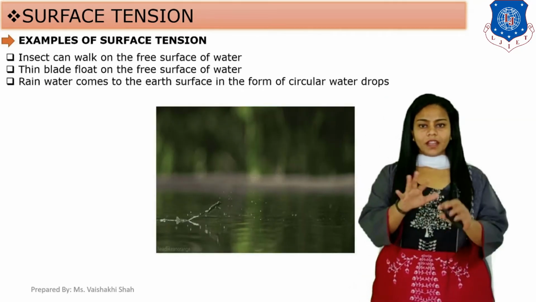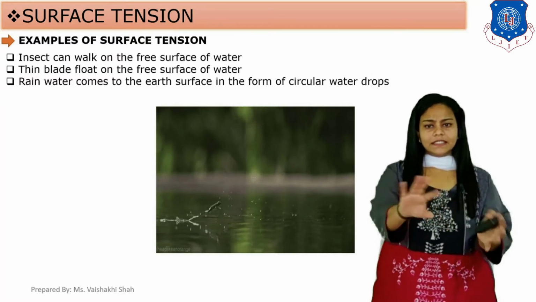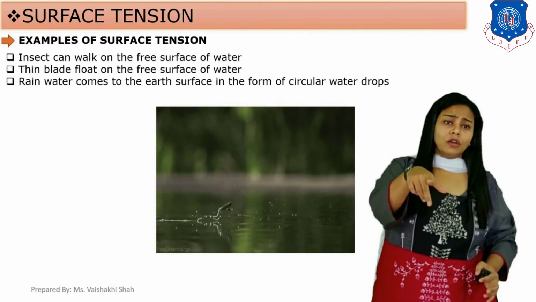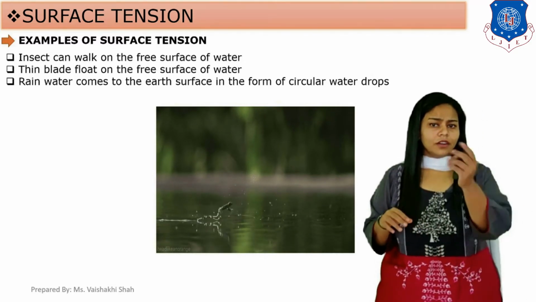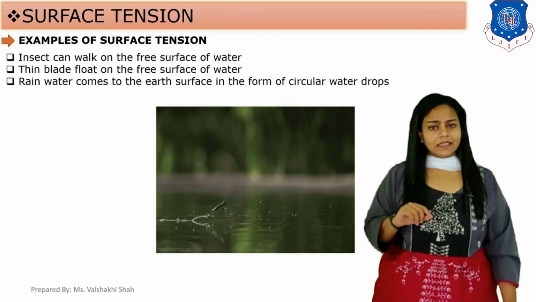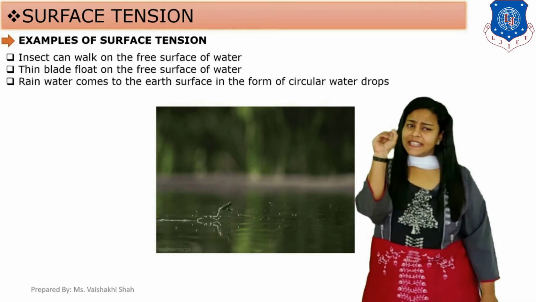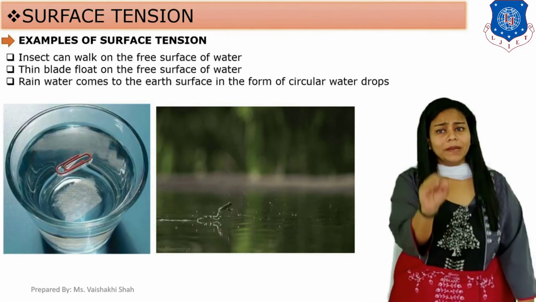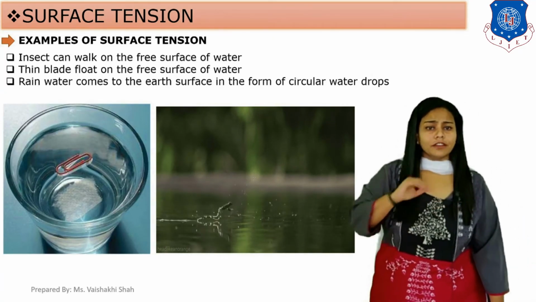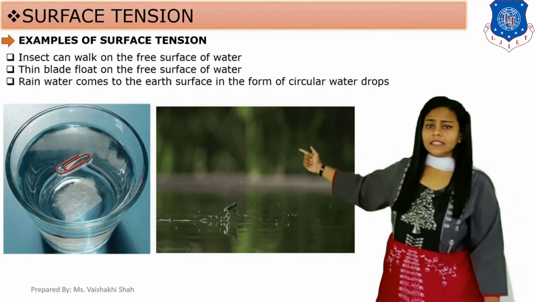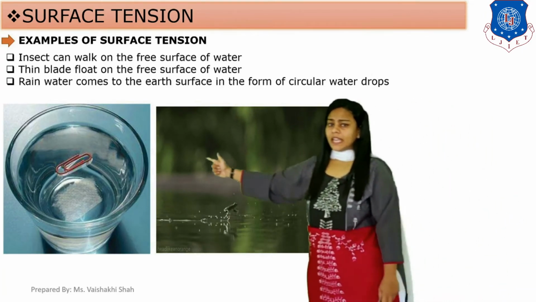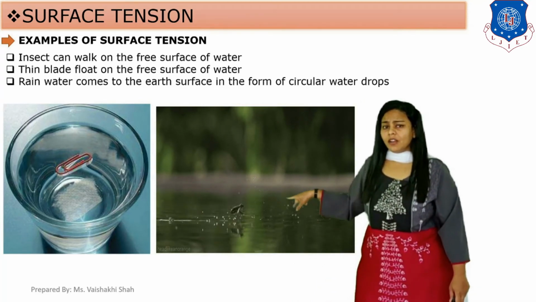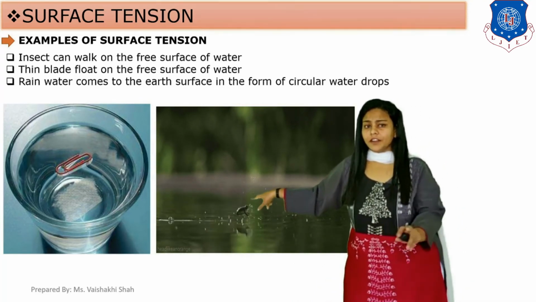Okay, I think you see this kind of thing. Any insect can walk on a liquid. I think you all see this maybe in the rainy season. A small insect can walk on the fluid, okay? Or a thin blade floats on the free surface of the liquid. This thin blade is floating on the free surface of the liquid, or this small insect is walking on water as if it is a solid surface.